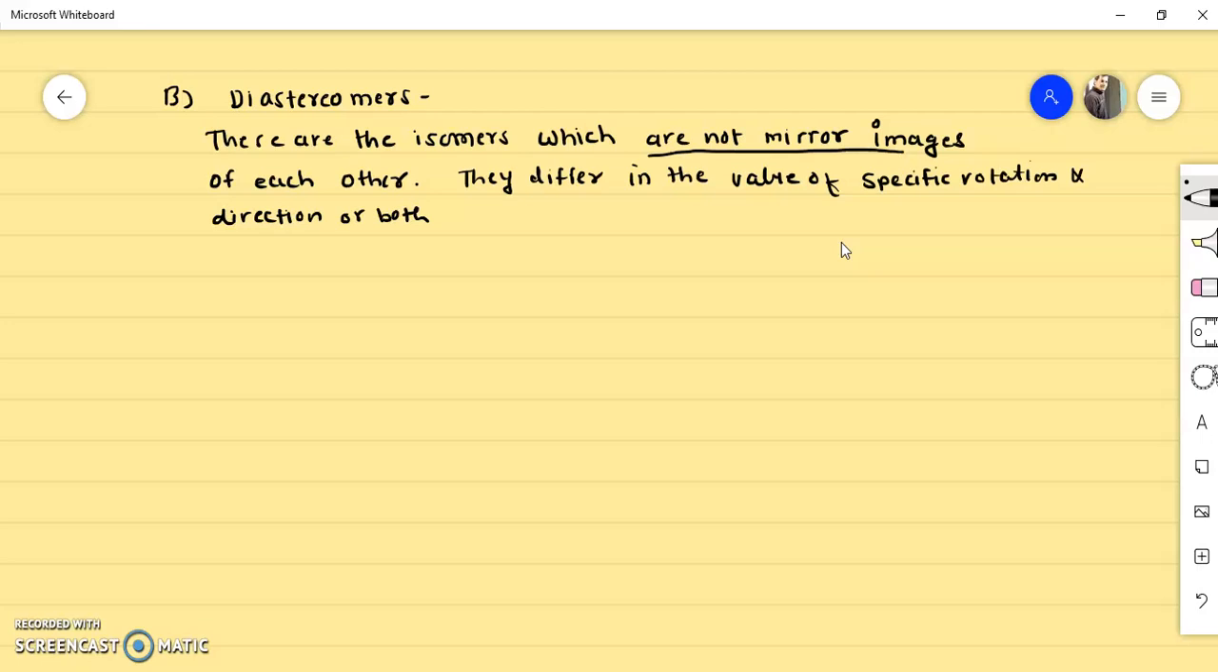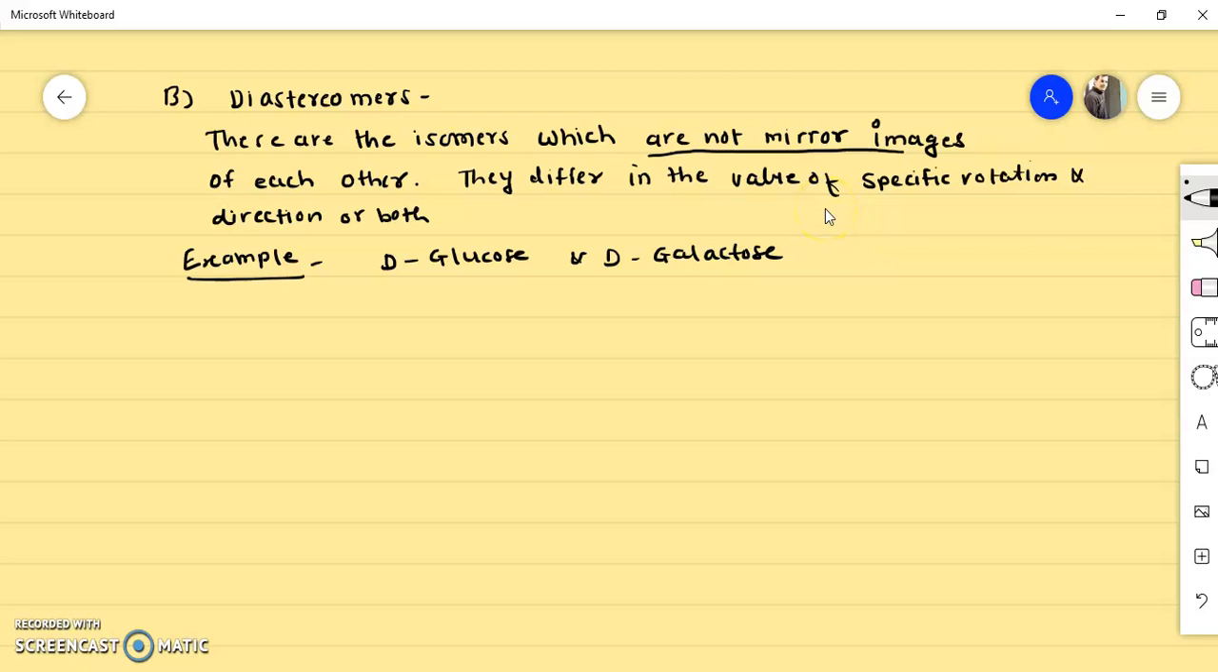Now we'll see the example so that you will easily understand what it means. So let's see the example: D-glucose and D-galactose. So these are the diastereomers of each other.